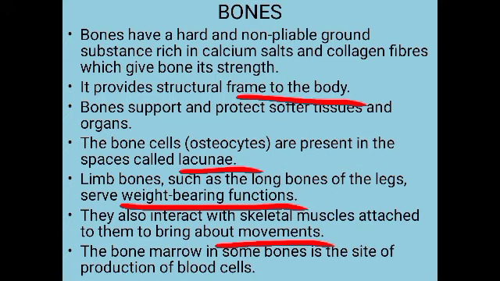Then inside the hollow bones a tissue called the bone marrow is present. In some of the hollow bones bone marrow is present, and it is the site for the production of blood cells. If you are a non-vegetarian, you might have taken the bones, and when you break the bone, inside that bone a tissue will be there, that is called the bone marrow, and that is the place where the different types of blood cells will be produced. So this is about the bone.